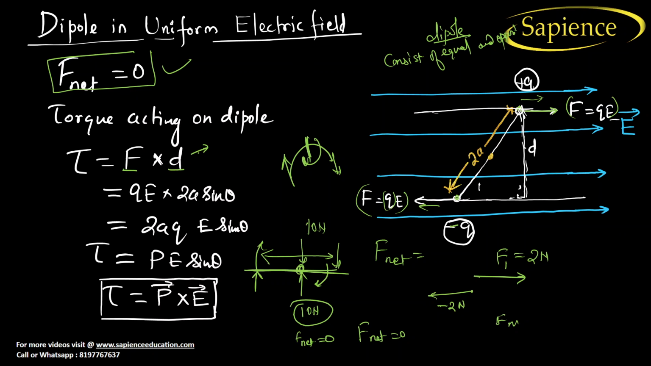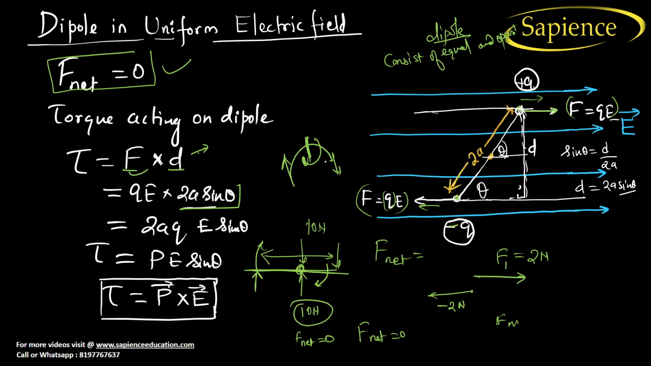Now suppose the angle is theta. Can you find the distance d? sin theta is equal to perpendicular by hypotenuse, that is d by 2a. So from here d is equal to 2a sin theta. Now in place of d, we can put 2a sin theta.